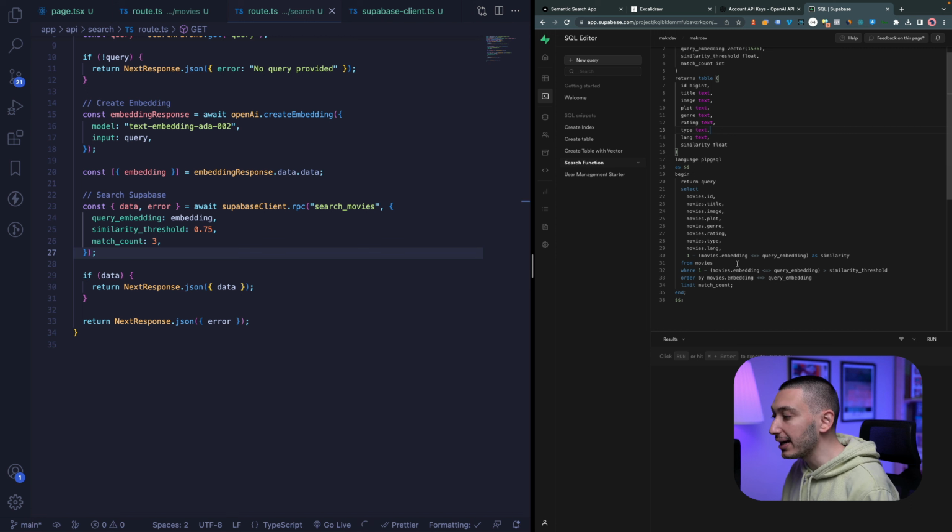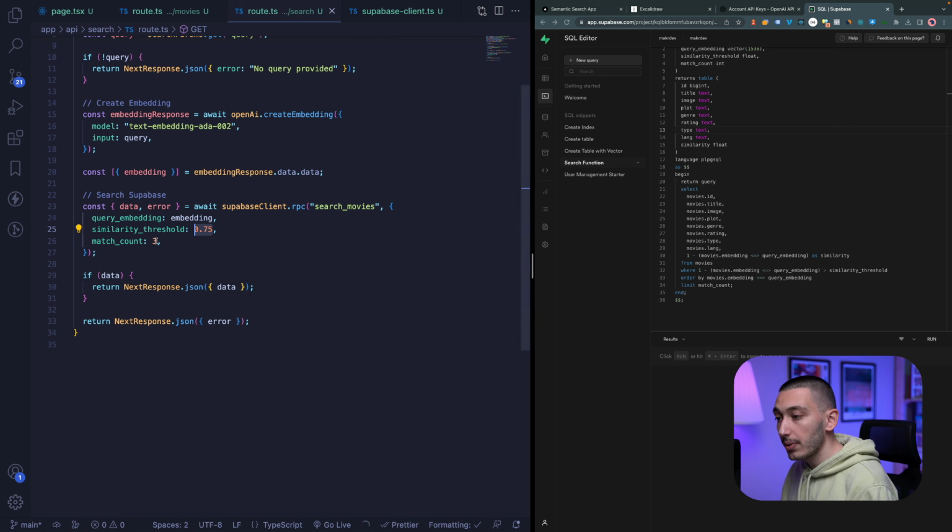And if they are above the threshold, as you can see, we define our threshold 0.75 here. If it's above this threshold, it will return as a result.